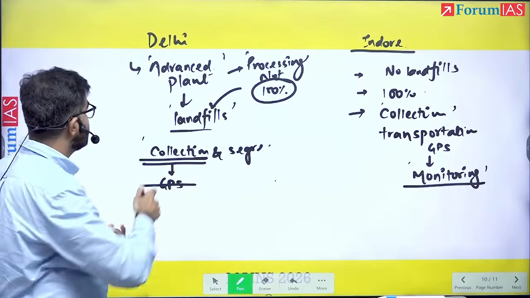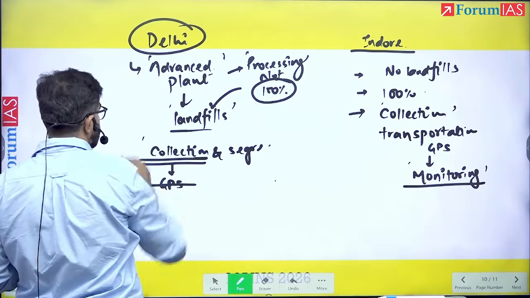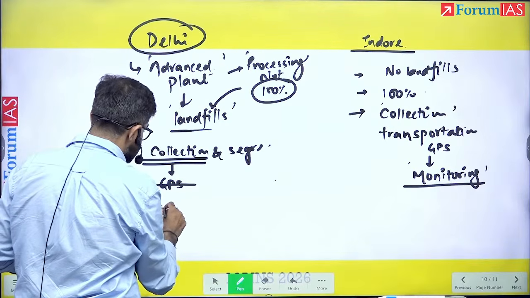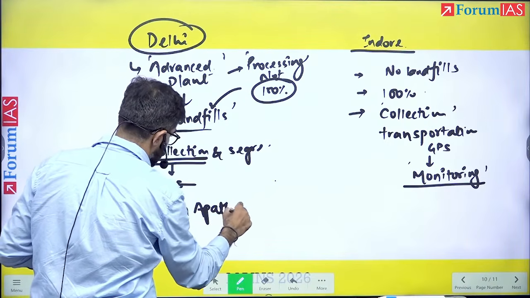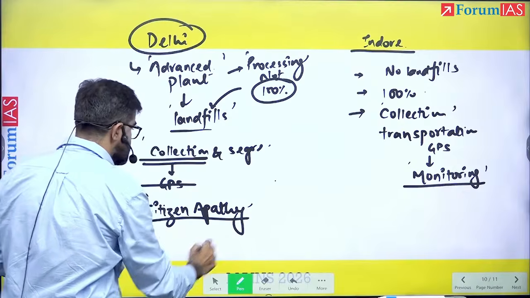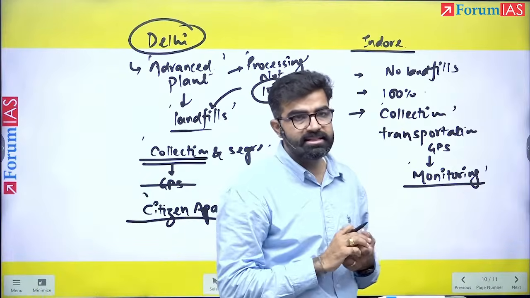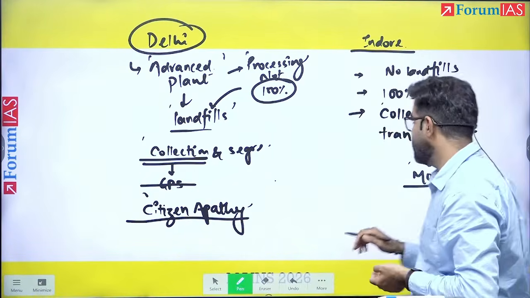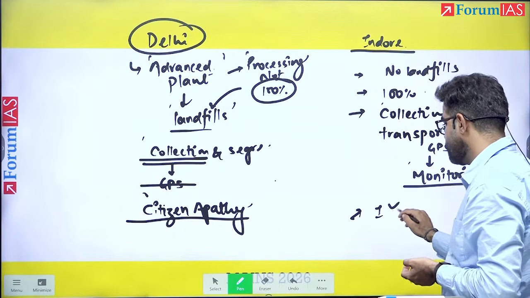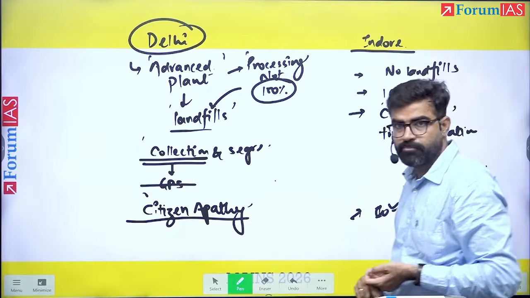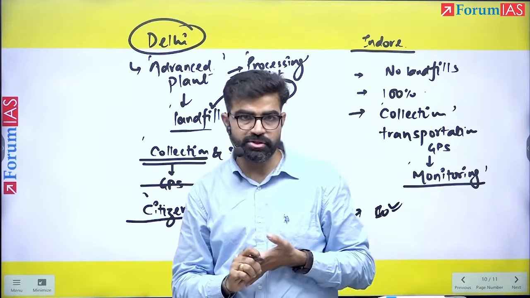And last but not the least, in case of Delhi, citizen apathy is also a big issue. Citizens themselves are not participating well. Whereas in case of Indore, the citizens are very aware and participating fully, right? So this is all the questions we have discussed.